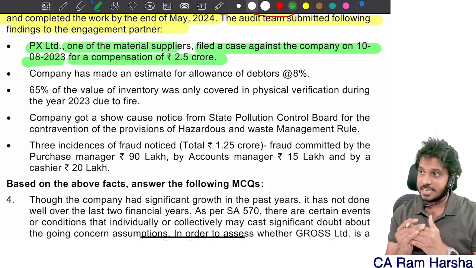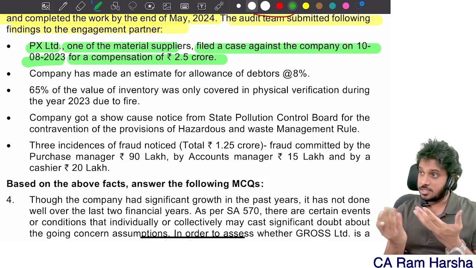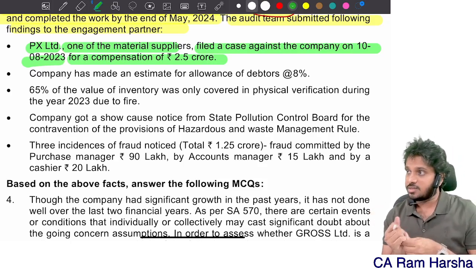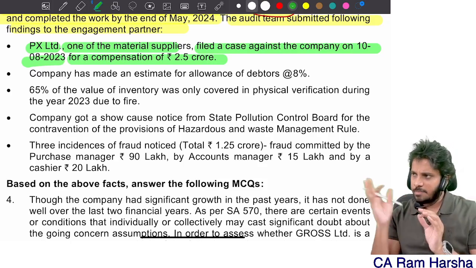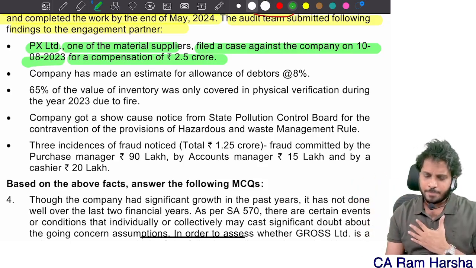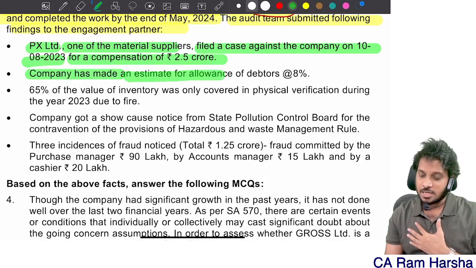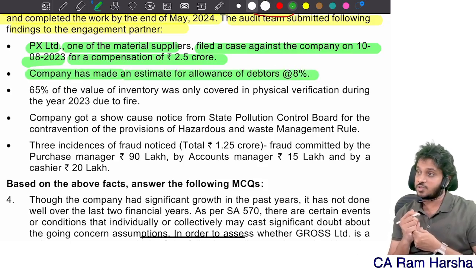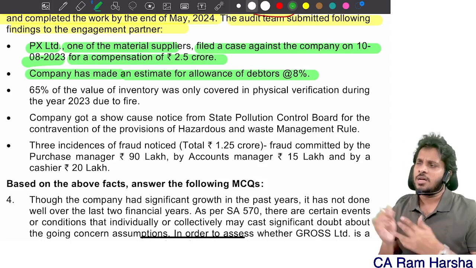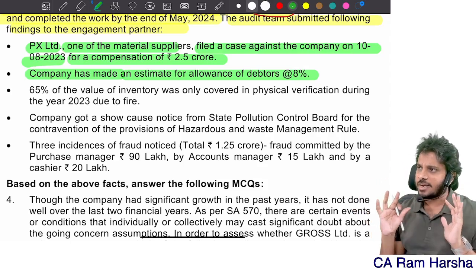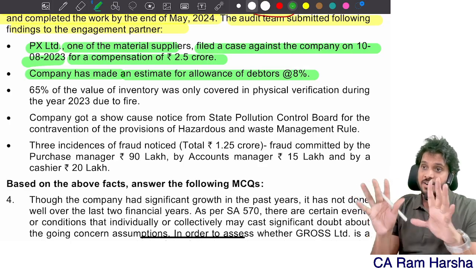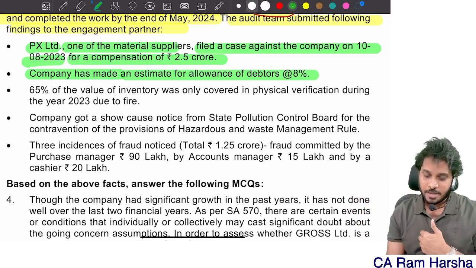They filed a case against the company. It's a contingent liability. Sometimes it may even require provision. It's an observation. What management will tell, all that we will see. The company has made an estimated allowance for doubtful debts; the allowance for debtors is at 8%. Some allowance they made, they're just giving some statements. What is the question? We will read and accordingly we'll analyze these statements.